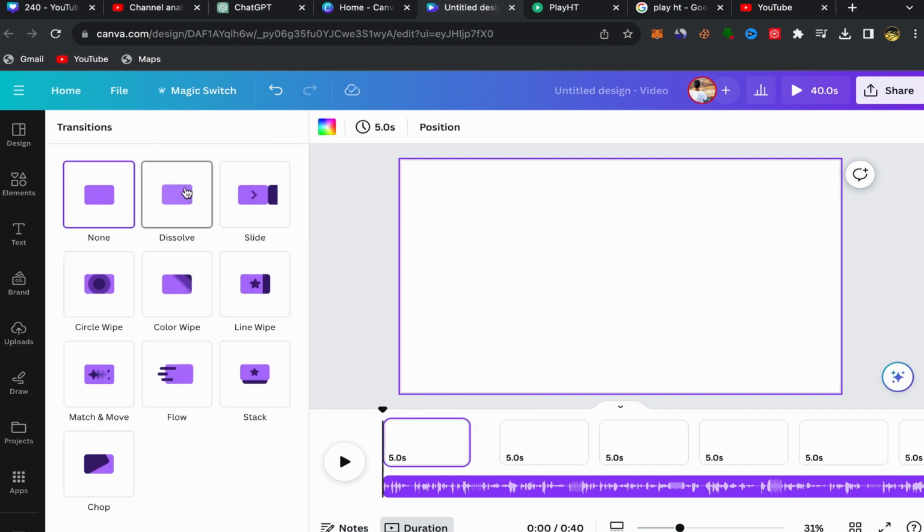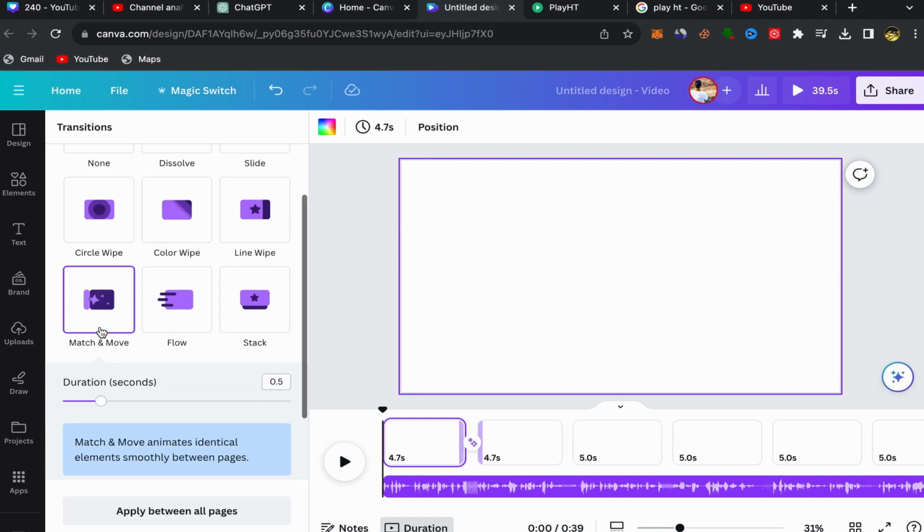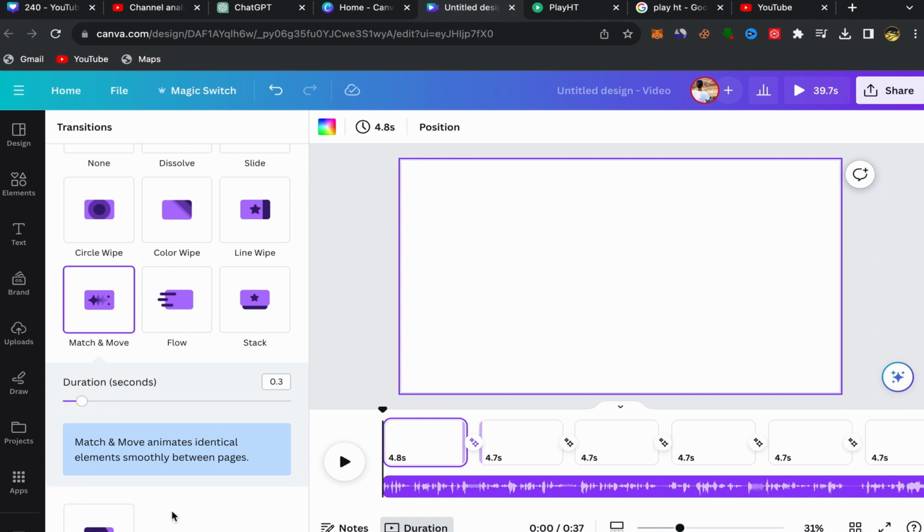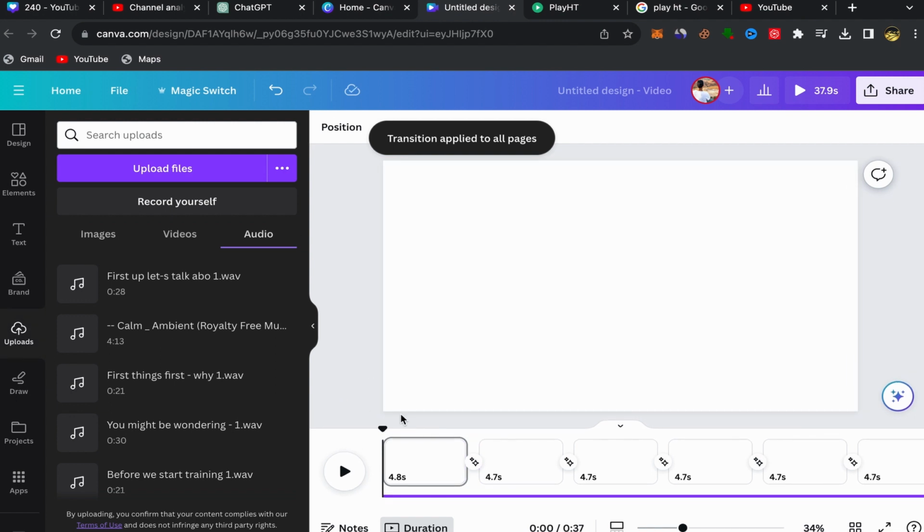Choose which transition you want to add between your videos to make your videos more engaging and professional. So I will use this one. Just choose which transition you want to use. I will use this one. Make it 0.3. Click on apply between all pages, and your transition will be applied between all your pages.